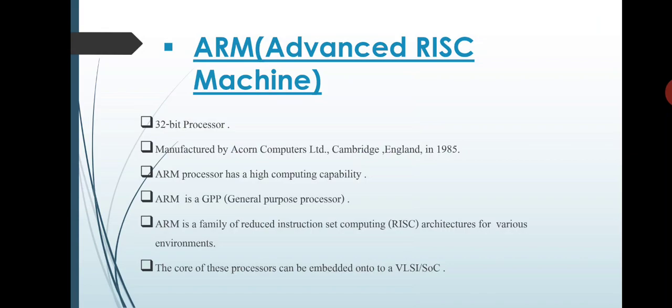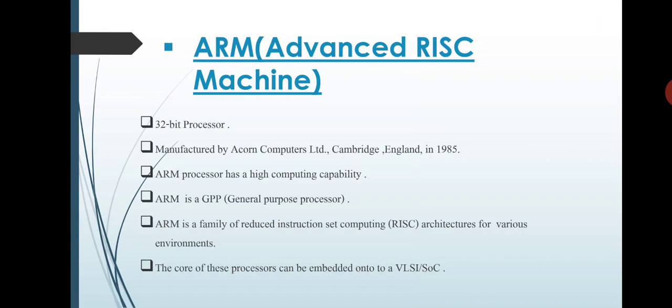First of all, let me see what is ARM. It's the full form of Advanced RISC Machine. ARM is a 32-bit processor manufactured by Acorn Computers Limited, Cambridge, England in 1985. ARM processor has a high computing capability. It's a GPP, General Purpose Processor.